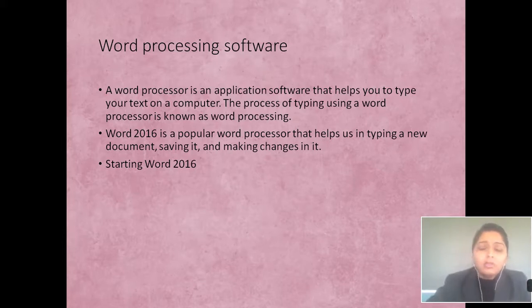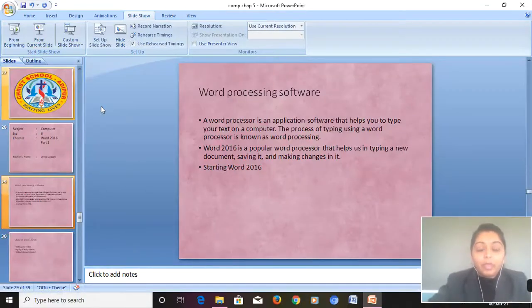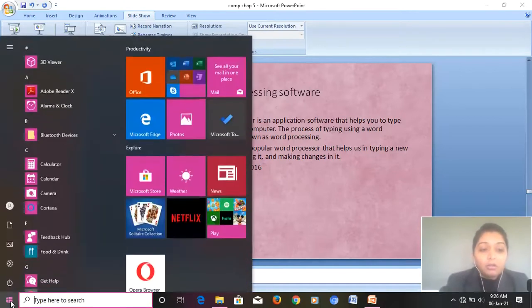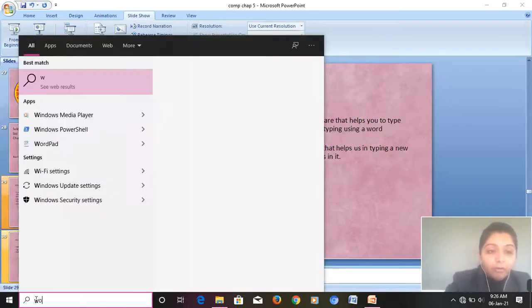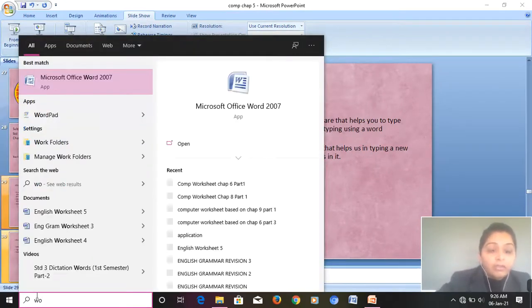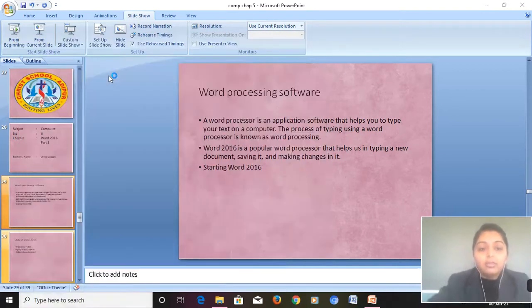Now you will ask one question from me. मैम कौन सा है ये वर्ड, क्या है ये सॉफ्टवेयर? Come on, let us see. So when you are opening your computer, here is a start button given to you. See here my cursor. On the start button, click on the start button. Then here you will search Word. See, Microsoft Word. Then you will click on it.